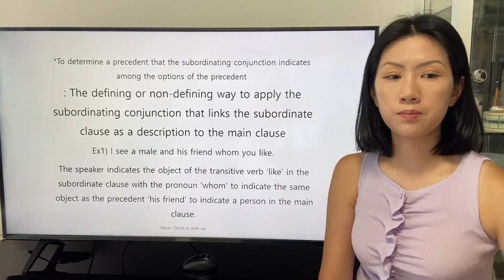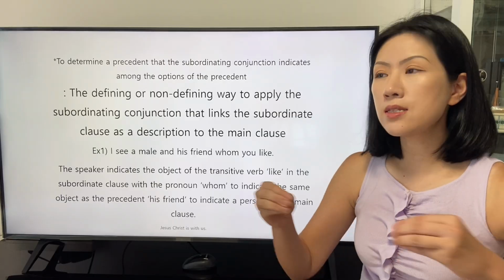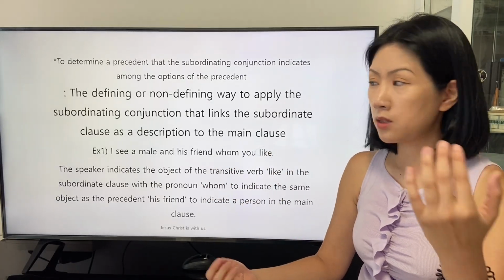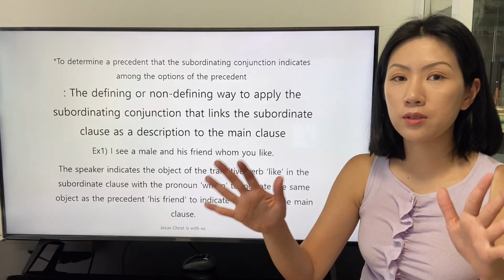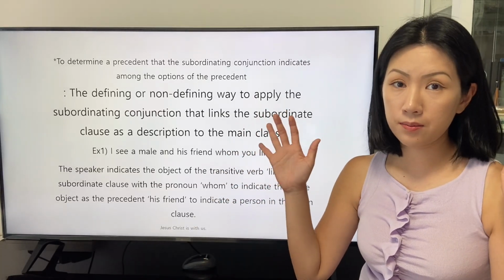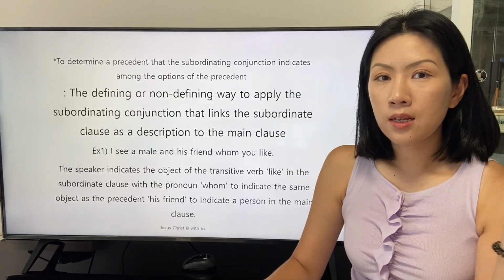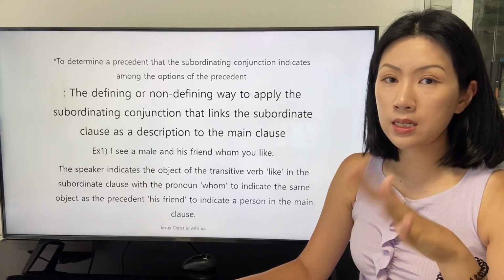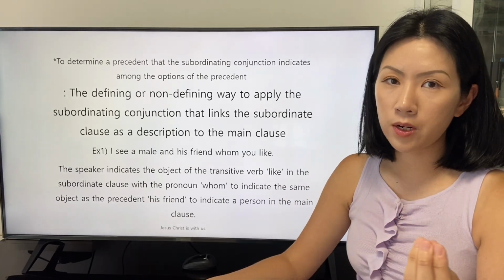in both ways. The speaker indicates the object of the transitive verb. This is obvious because the form of the verb in the subordinate clause does not give us the information about the exact precedent. In this case, figuring out the precedent is dependent on the intent of the speaker.